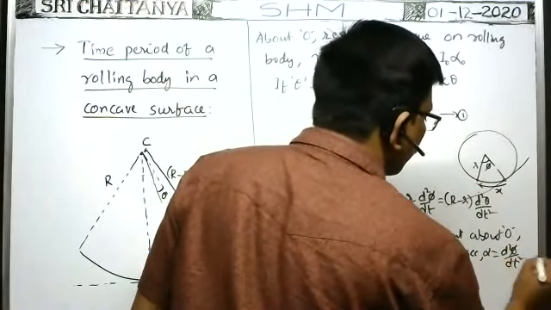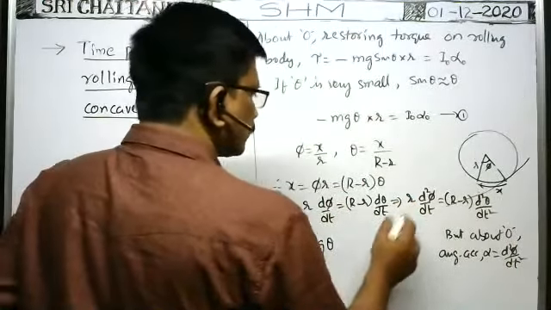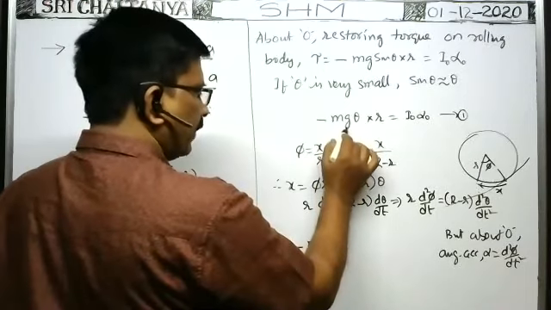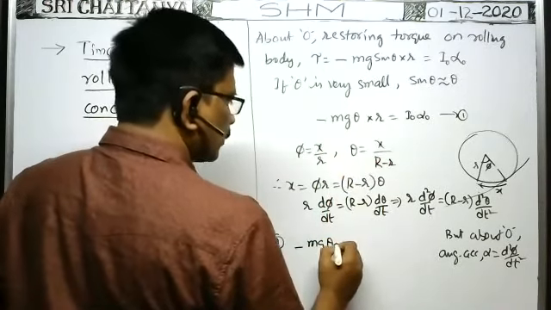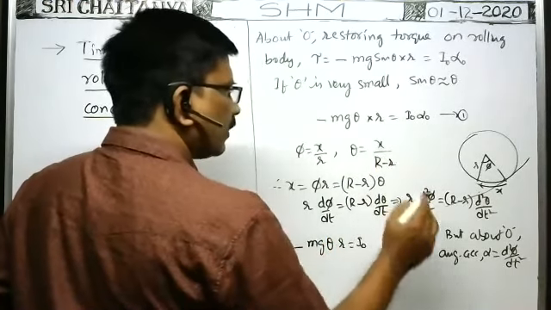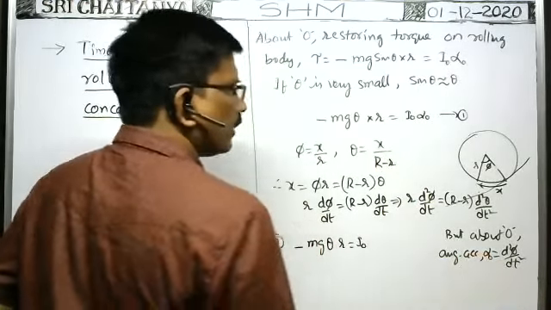Therefore, minus mg theta into small r is equal to I naught into alpha naught, this one is the alpha naught.